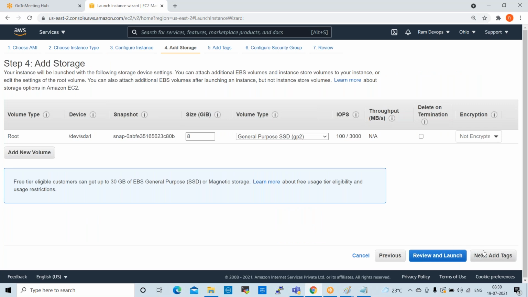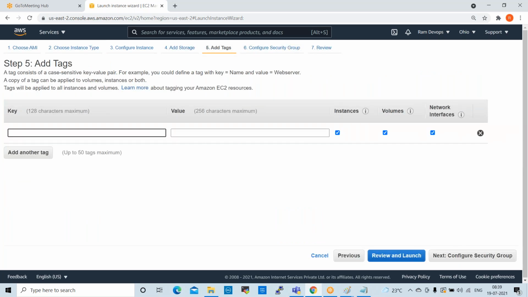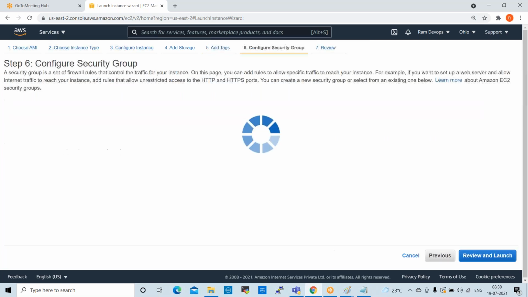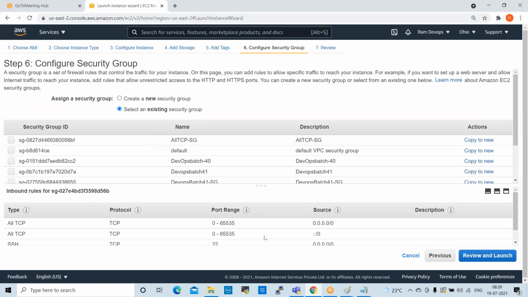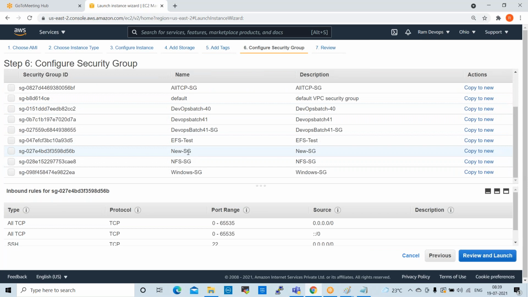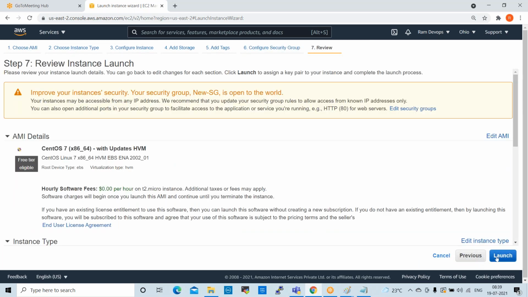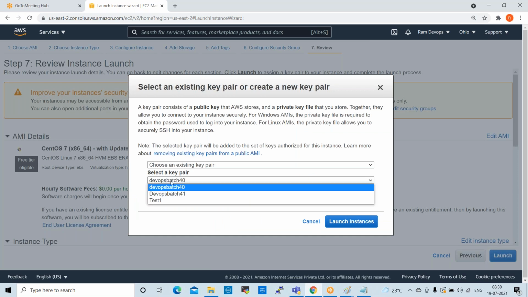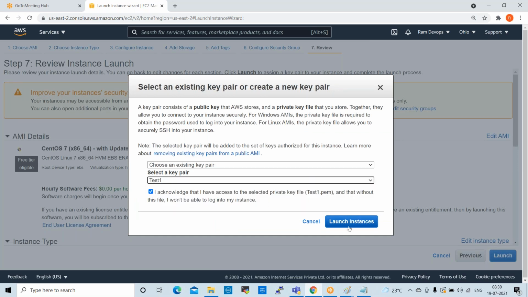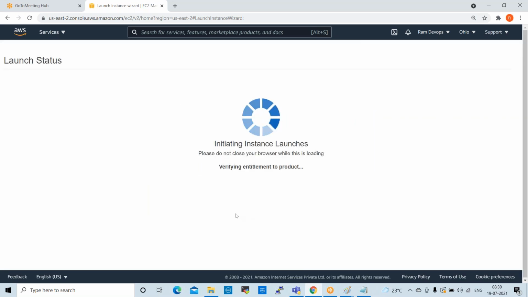Add storage, add tags, add name. No, we can change that node once we create this. Select, prepare, review and launch instance. Launch instance.